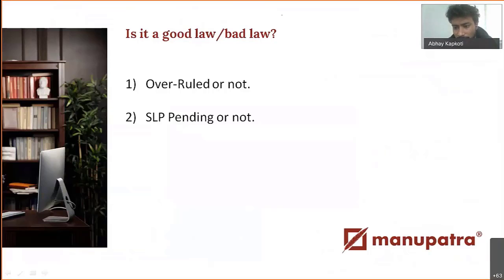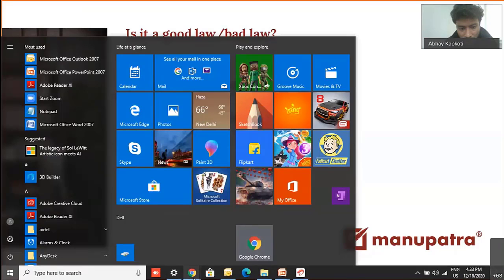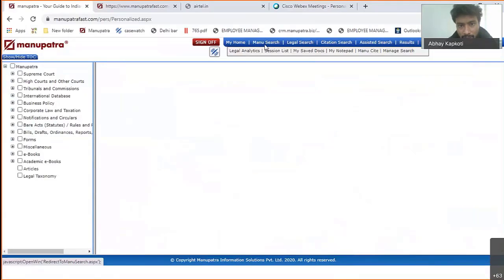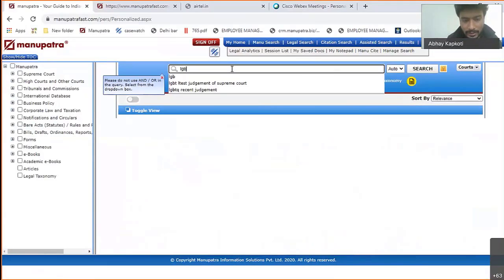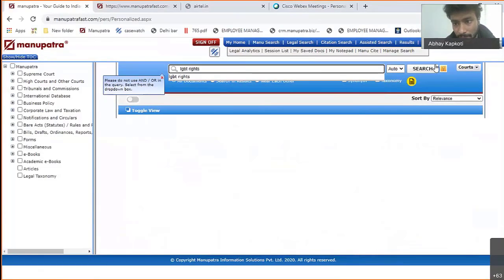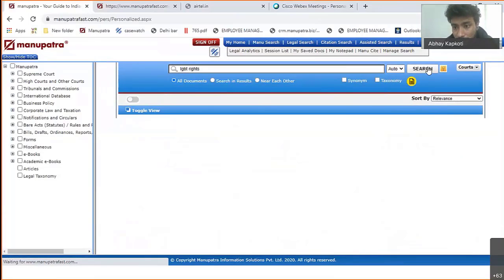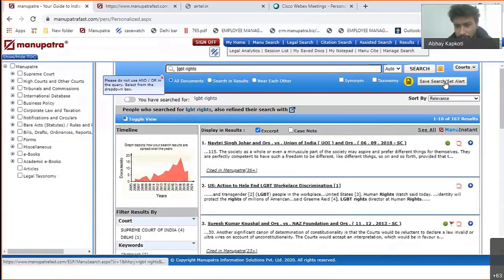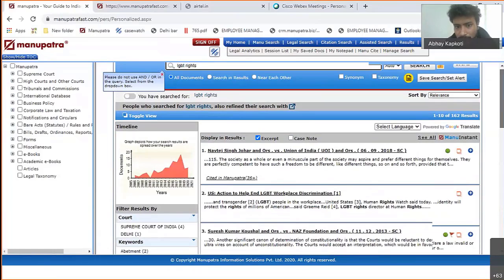One of the things that you have to make sure of before opening any judgment that you want to see are 2 things: first, that it's not overruled, and the second thing is that an SLP is not pending on that case. So let me just go to Manu search and make another query, say LGBT rights, and make my search. This is a much newer topic, so you might be aware.